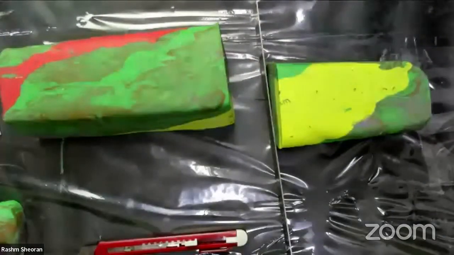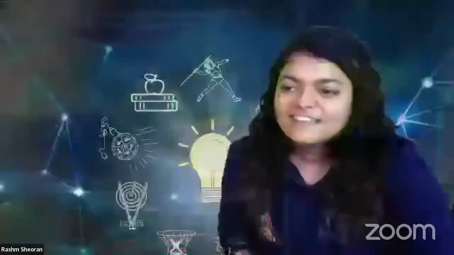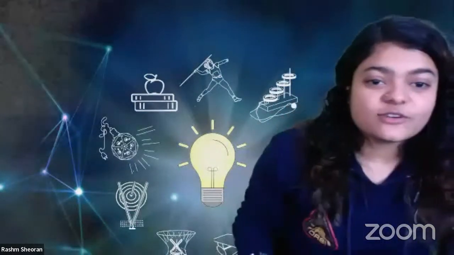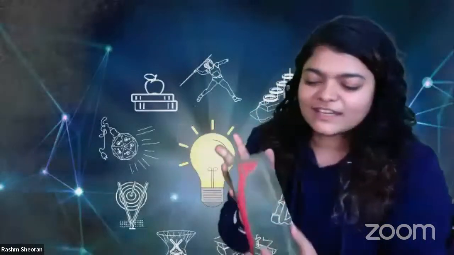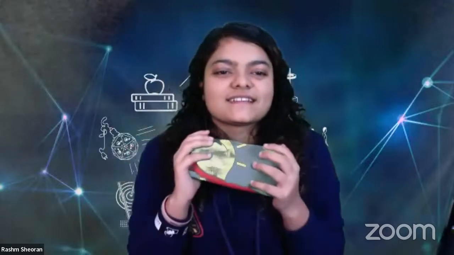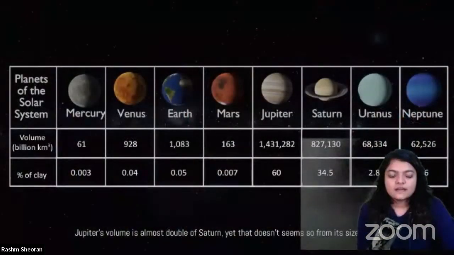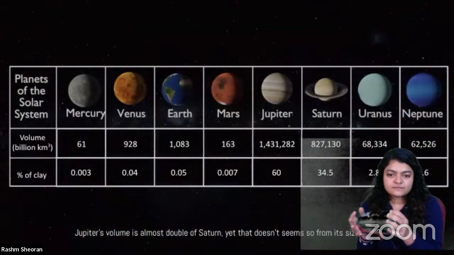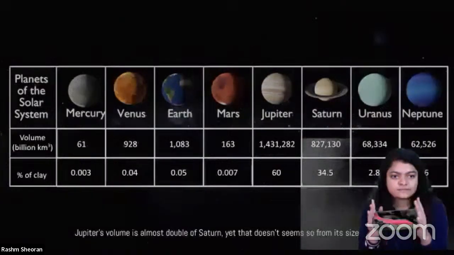Now I have a question for you once again. Which planet is this? Okay, this is not good, because this clay is green color and we use green screen. So never mind, you have to tell me, if you can see, right? I have something over here. So which planet is this? I made 60% out of this. I will show you the table once again. Which planet should this be? I have 60% clay.